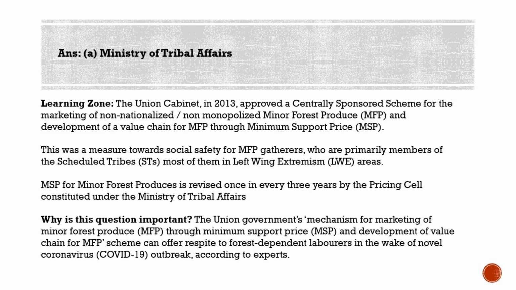And the scheme was implemented initially in 8 states having scheduled areas as listed in 5th schedule of Constitution of India. And from November 2016 onwards, the scheme is applicable in all states. And this was in news recently as the central government has revised MSP, that is minimum support price for minor forest produce. And the MSP is the rate at which government buys produce from farmers and tribals. And the increased minimum support price ranges from 16% to 66%.